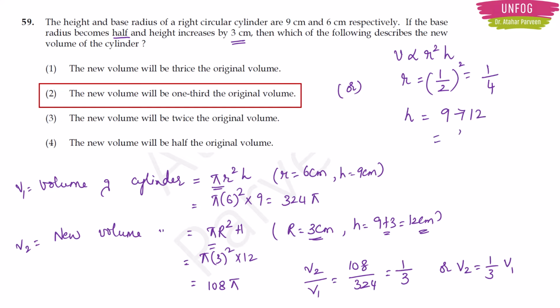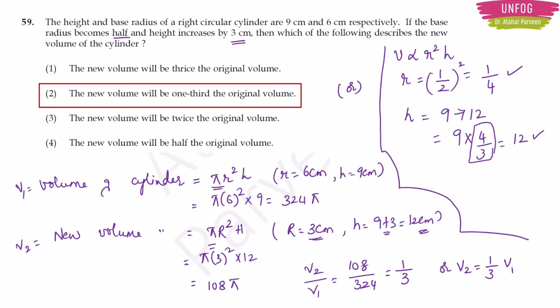How do you get 9 to 12? You can get 9 to 12 only if you multiply 9 with the 4 by 3, right? 9 into 4 by 3 will give you 12, right? So you have radius becoming 1 by 4 and height becoming 12 only because of 4 by 3 here. So now in order to find how much new volume is there, what I can simply do is I will take radius r square wala 1 by 4 and I will multiply it with the 4 by 3, only with the 4 by 3 multiplied by 9 only I got the new volume, right? So this 4 will get cancelled and my answer is 1 by 3. So this is the short trick.